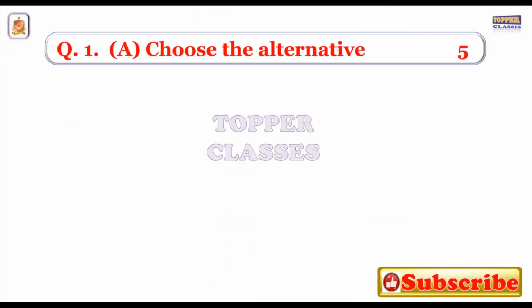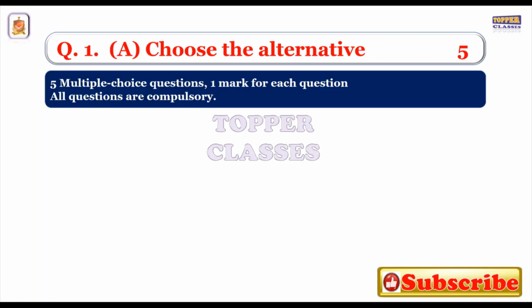Now we will see the question paper format for Science and Technology Part 1. Question 1A is choose the correct alternative. This question is for 5 marks. Here 5 multiple choice questions are given.